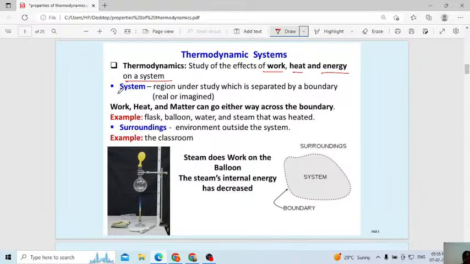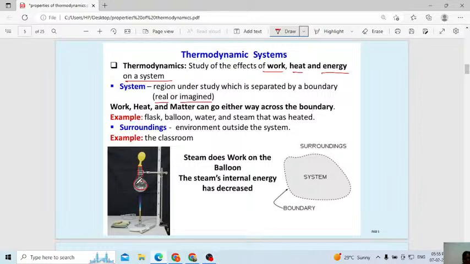Now listen here, next one. Consider this example, the boiling of water. Here the water is the region under study, which is separated by a boundary, real or imaginary. Work, heat, and matter can go either way across the boundary. This is the boundary, the round bottom flask you can see here.